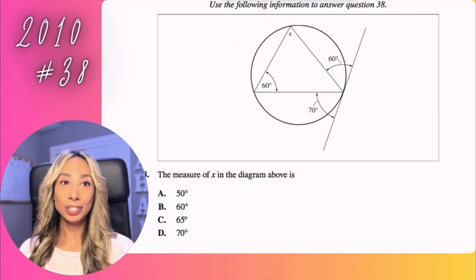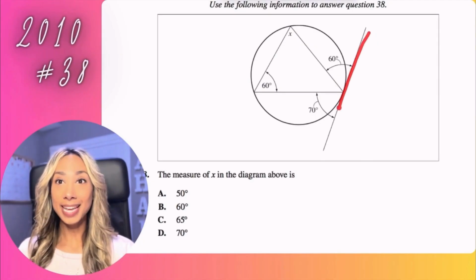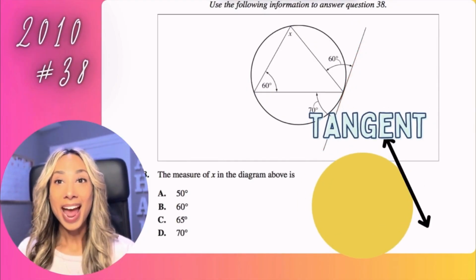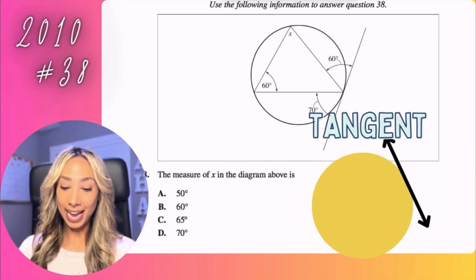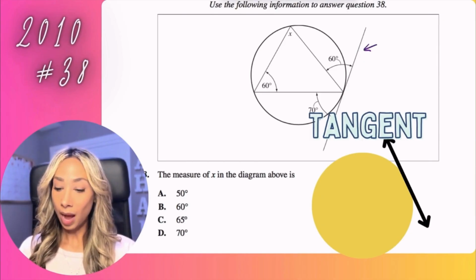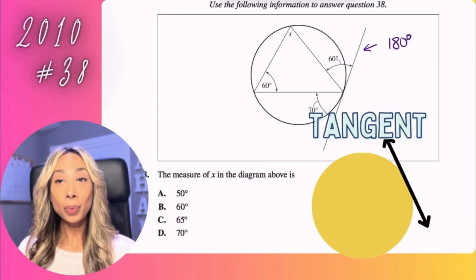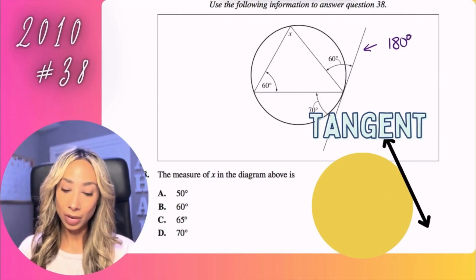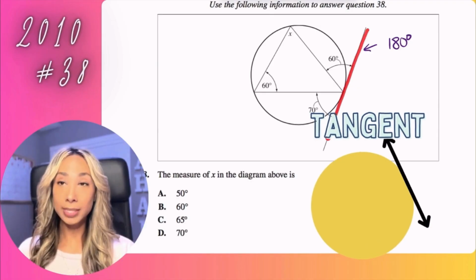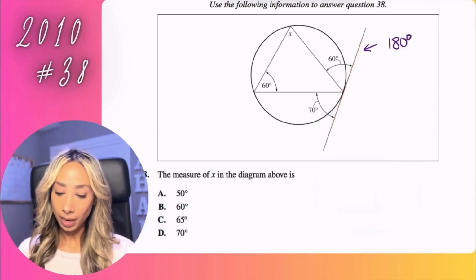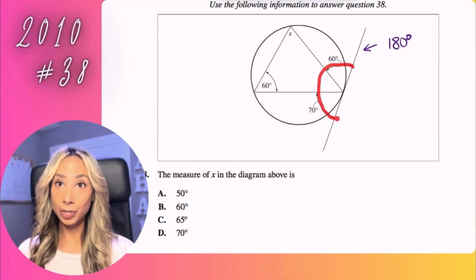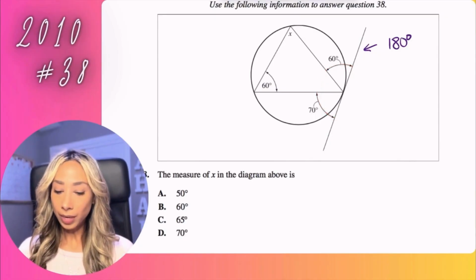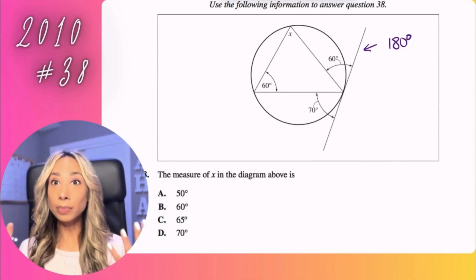So a couple of things to notice here. The first thing is they gave us a tangent. Now remember, a tangent is a straight line, and because it's a straight line, it is actually going to have an angle of 180. So that means we can use that to figure out the angles of everything else. So if this whole portion is 180, meaning from here to here is 180, well, we can subtract our unknown angles to figure out the missing angle here. And oh, I'm so sorry, I'm jumping ahead.